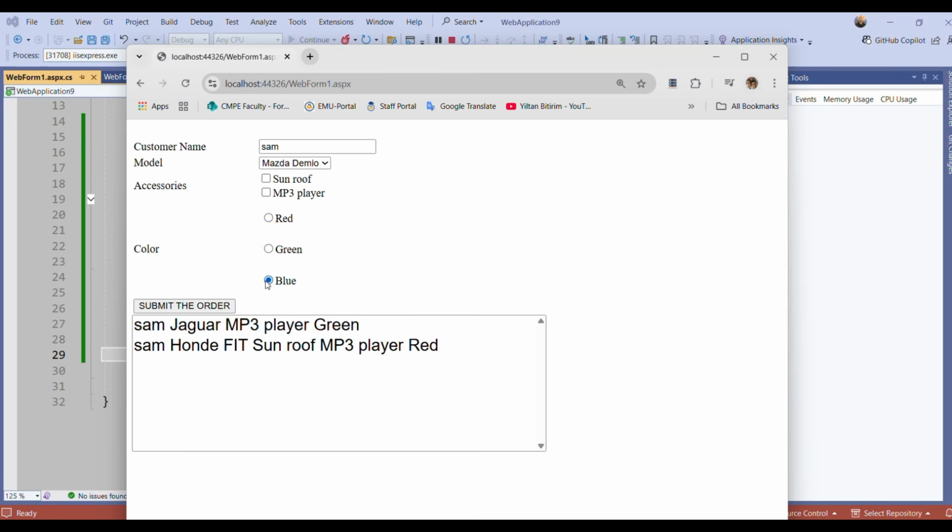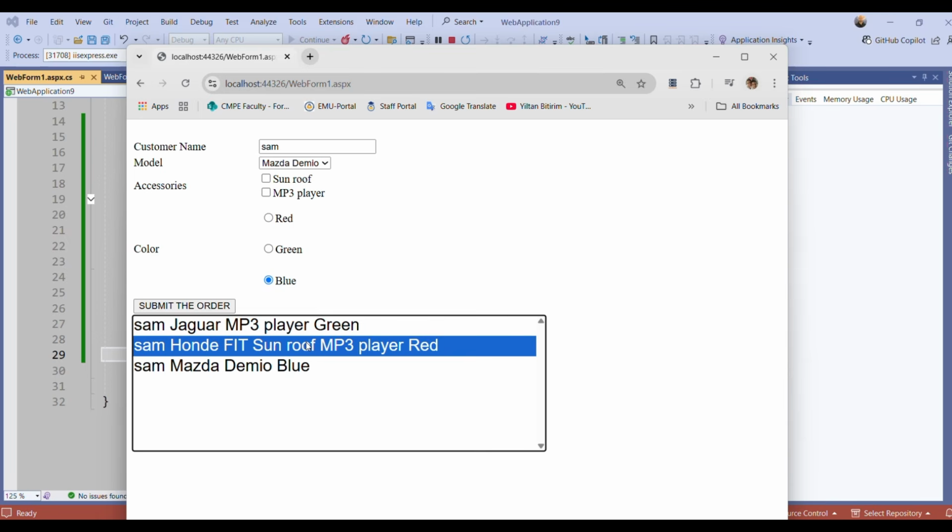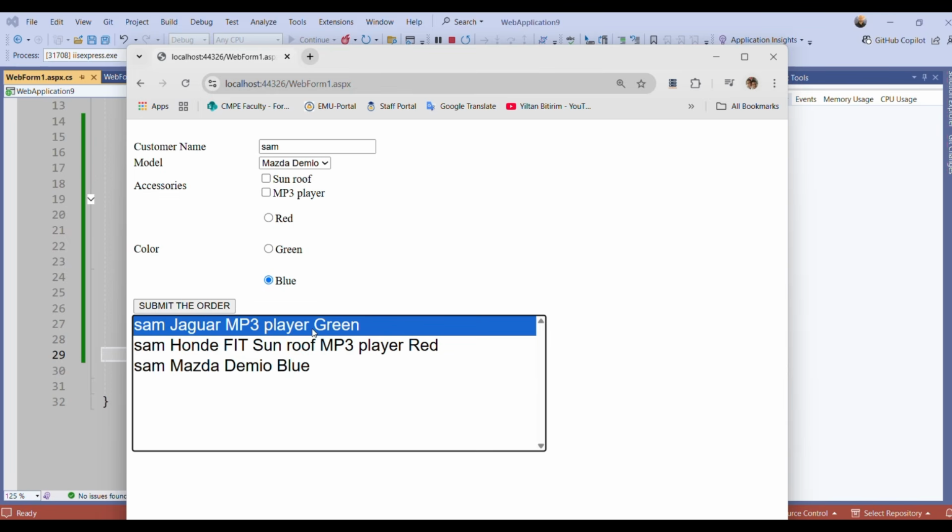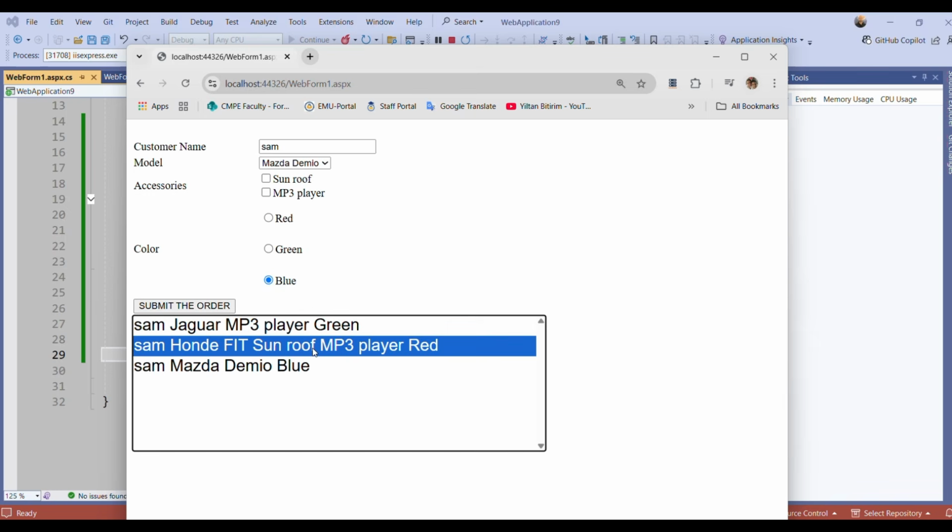And then Sam changed his mind and he doesn't want to buy any car for his wife. So how can I delete this? Sam is not a good guy. He changed his mind. How can I delete it? Let's find a way to do that, because a customer may want to change his or her order or maybe some information in his or her order. But here, what I'm going to do is cancel the whole order and then let him enter a new order.